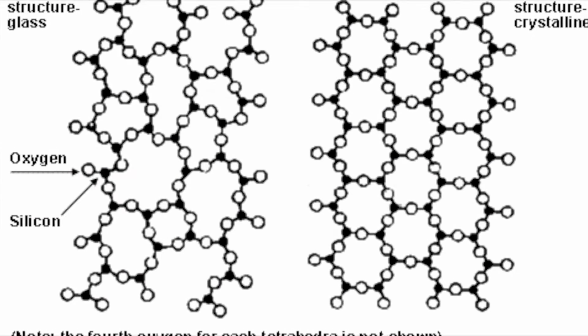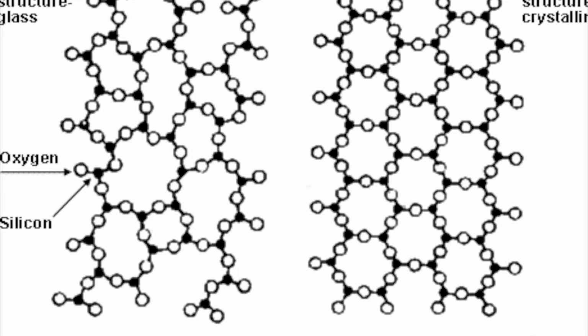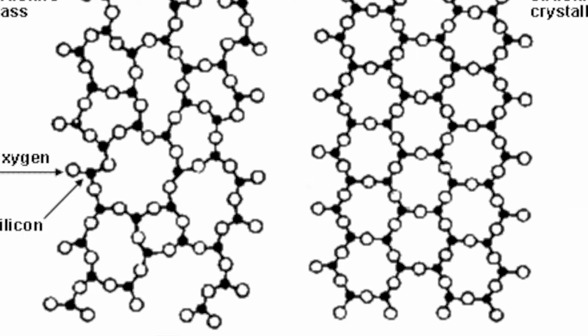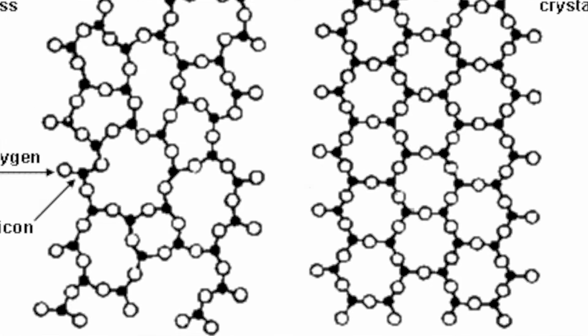Glass has a randomly arranged atom structure, which classifies it as an amorphous substance. That is why, when broken, glass produces a variety of fracture patterns.